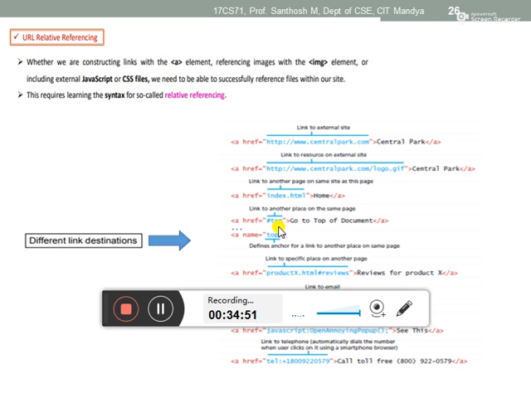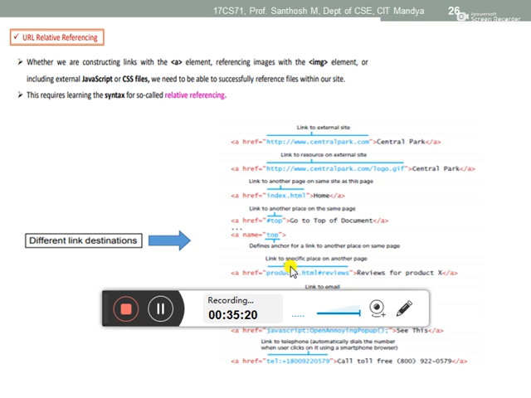So in that type of web page, if you have to move to the top or bottom, then you have to use hash top. Hash indicates that ID name. ID. That I will explain when we move to CSS. ID, class, these are all very important. And then by mentioning name, define an anchor tag from a link to another place on the same page. If you want to move elsewhere on the same page, you can create a name, and then you can move.